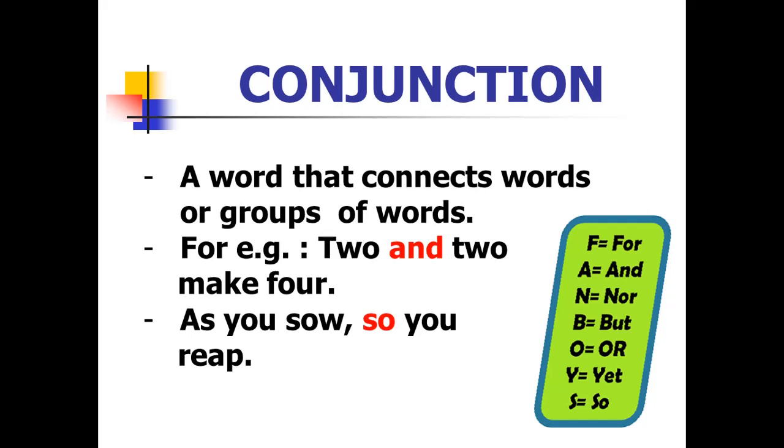Here and is a conjunction. As you sow, so you reap. So is the conjunction. He is rich, yet he works hard. Yet is a conjunction. Here and, so, yet are conjunctions because they are joining words, sentences and phrases together.